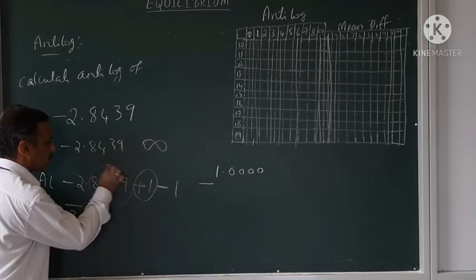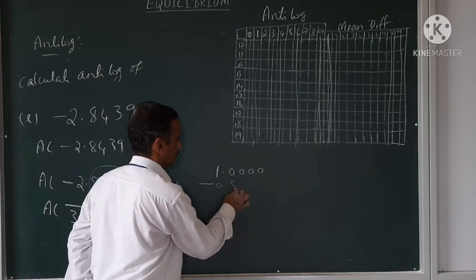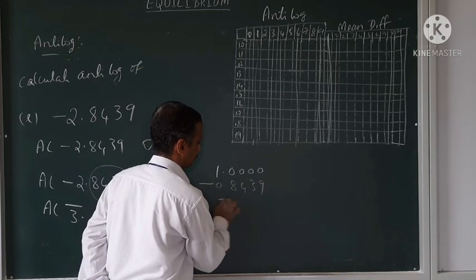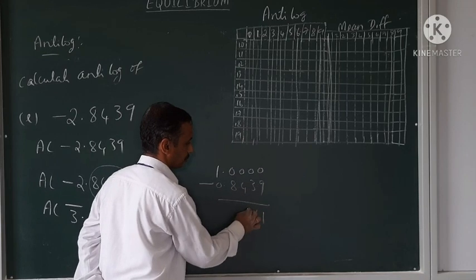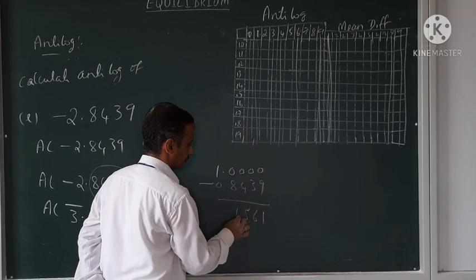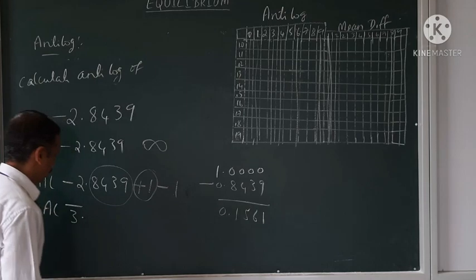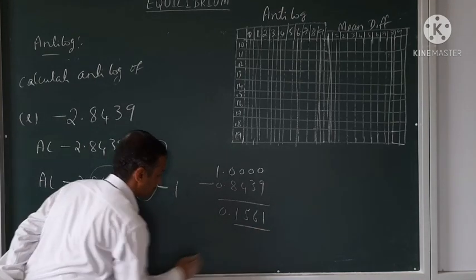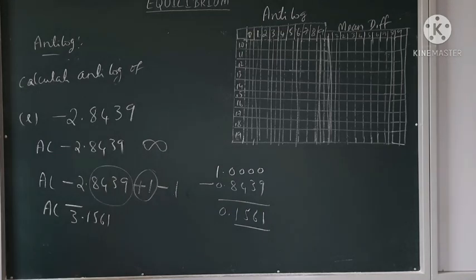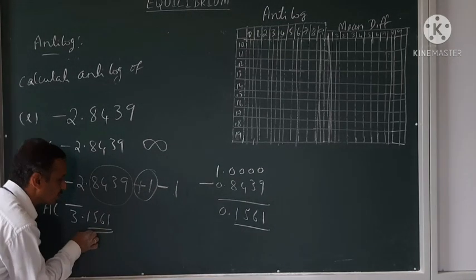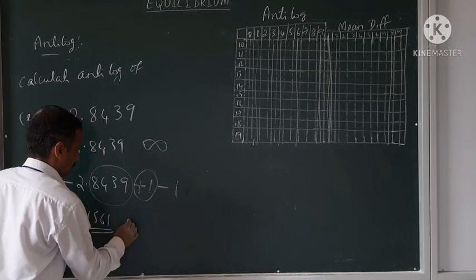Subtract this 8439. So write that only, the mantissa is 1561. Now for the 1561, take the anti-logarithm now.